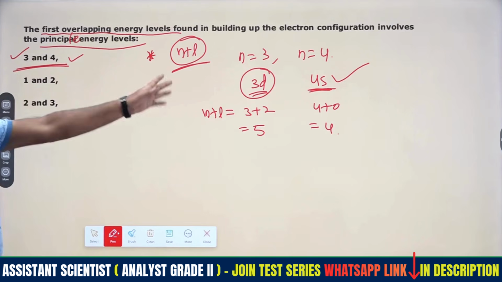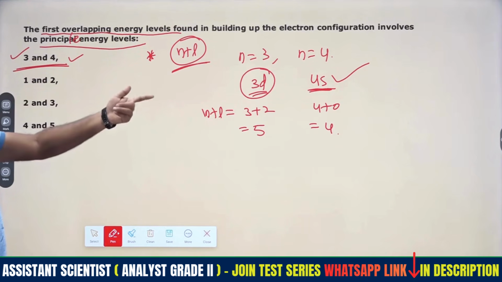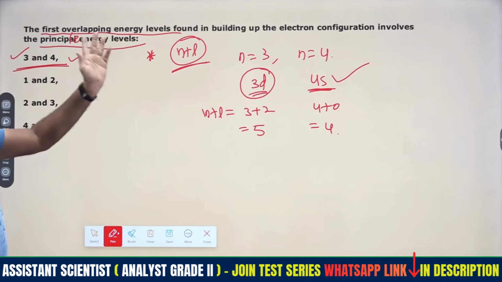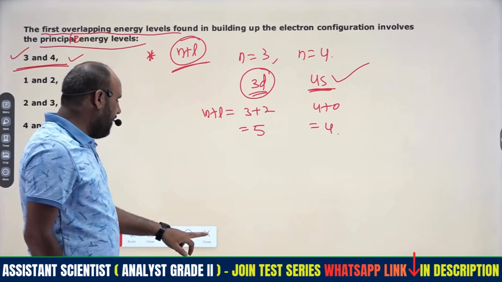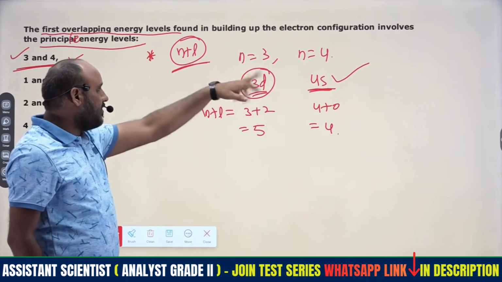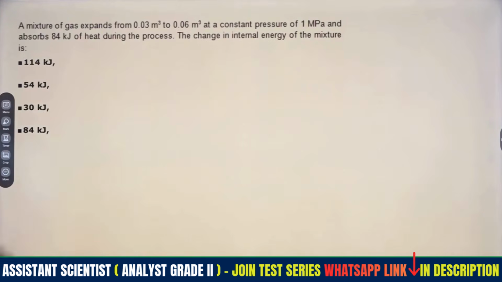We are getting the differentiation of this. After 3p, the electron enters into 4s, not into 3d. The overlapping starts there only, and even further some others will also overlap, but the first overlap in this case is n equals 3 and n equals 4. So coming to the next question, right?